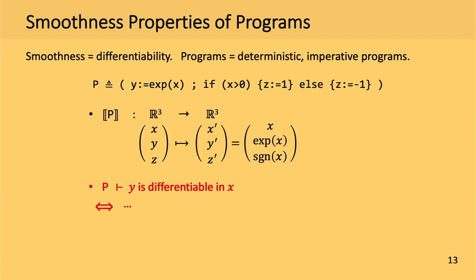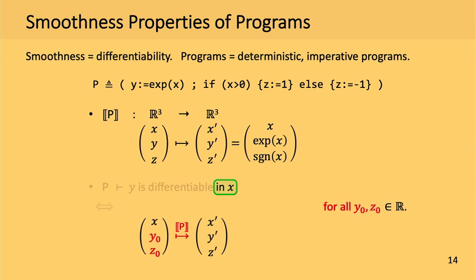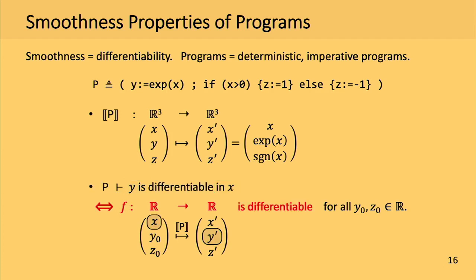So we say that in program P, y is differentiable in x if the following condition holds, which is, so first, since we are looking at differentiability in x, we fix the values of all variables other than x, and then consider the semantics function of P. And since we are looking at differentiability of y, we focus on the x part of the input and y part of the output of the semantics function. Then we can get some function f from R to R. And if that function f is differentiable in the standard mathematical sense, we say that in this program P, y is differentiable in x. So easy definition.